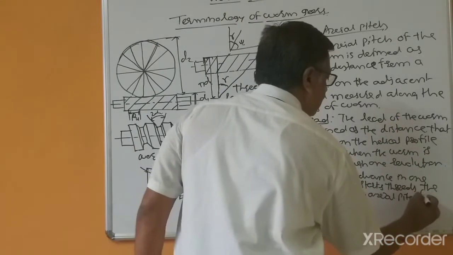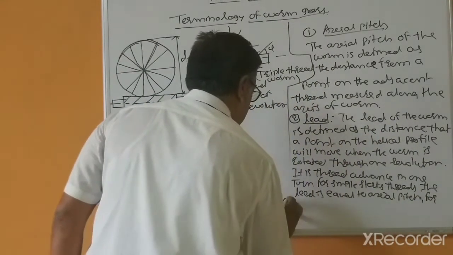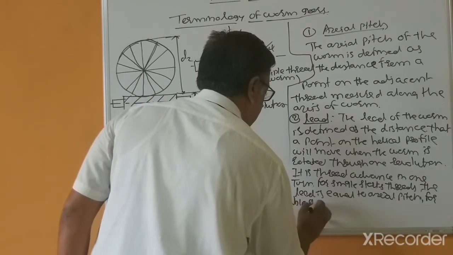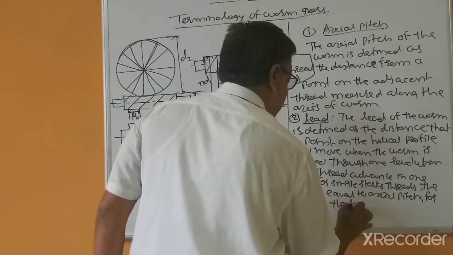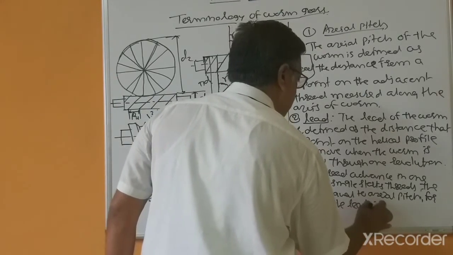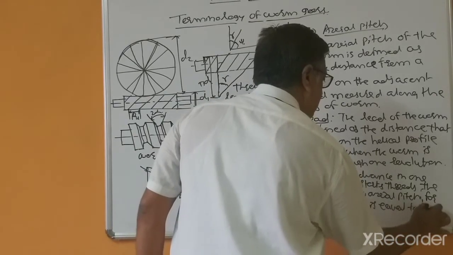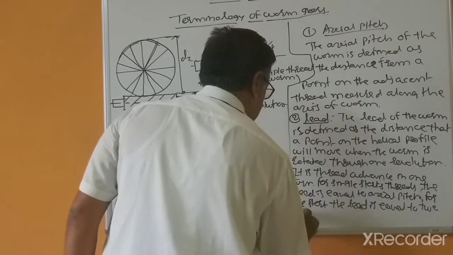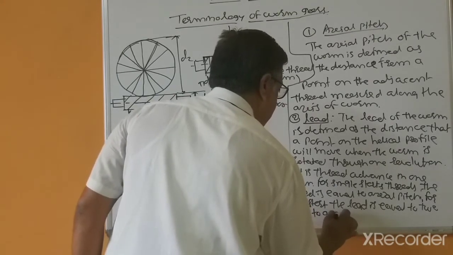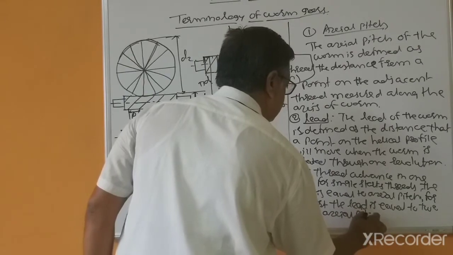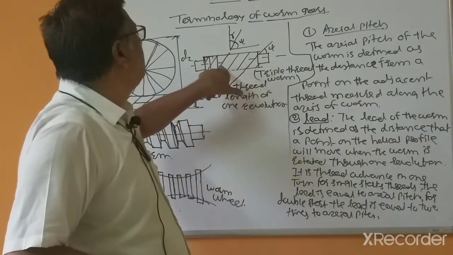For double start, the lead is equal to 2 times the axial pitch. And this is triple start, or 3 leads.